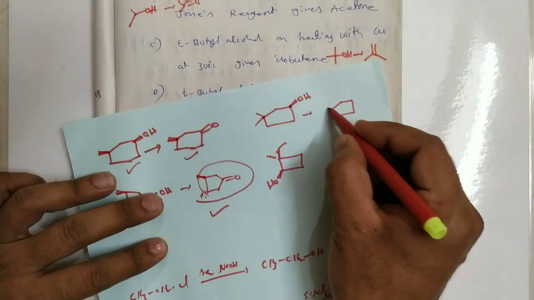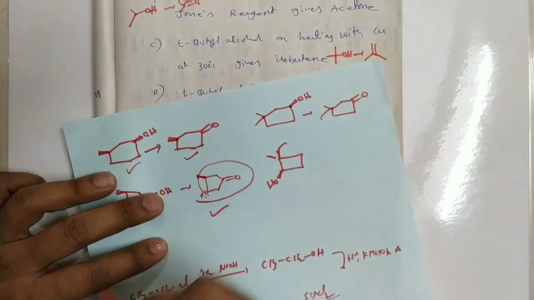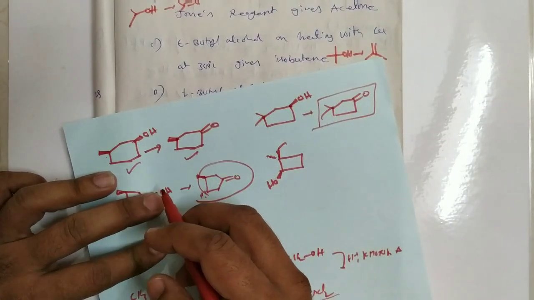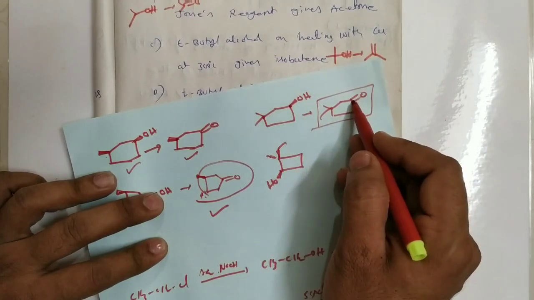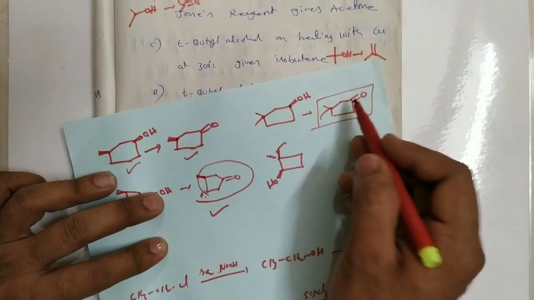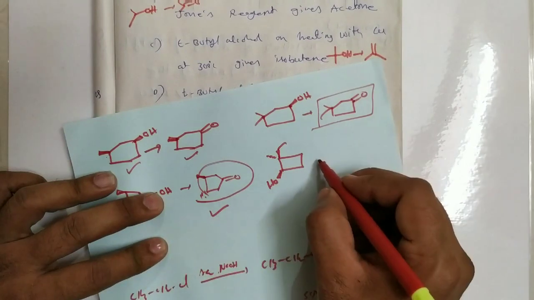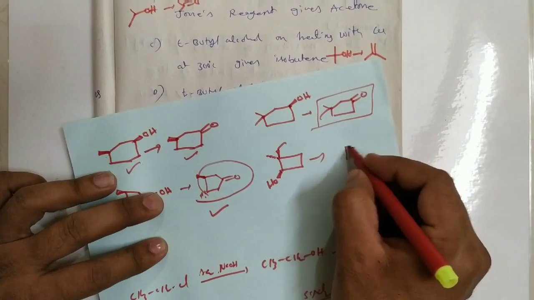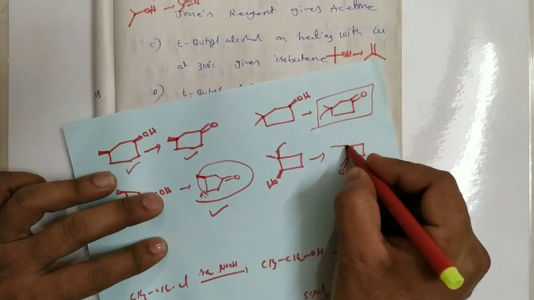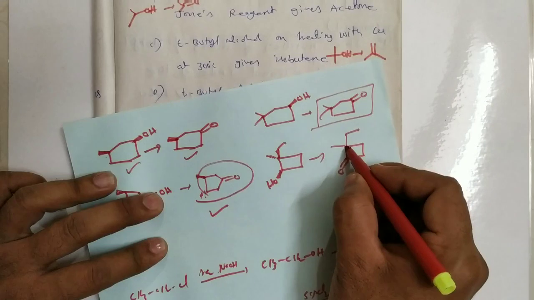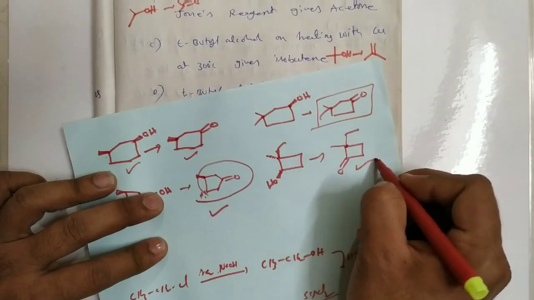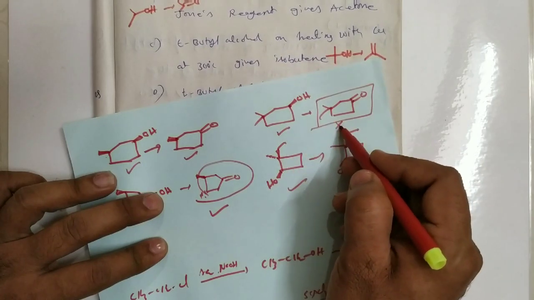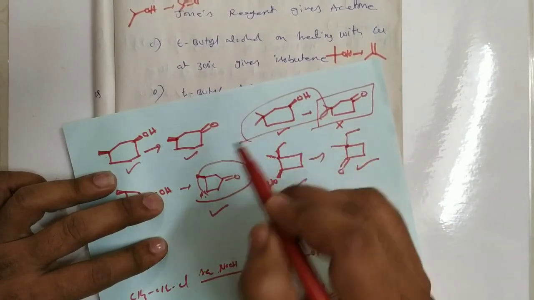This one on oxidation is converted to C double bond O. Now in this compound there is no chiral carbon actually, because the sp3 carbon is converted to sp2 carbon. The chiral carbon must be sp3. Okay, and next, this one. This is a chiral carbon, so optically active. Now after oxidation, this is 1 methyl group, this is 1 ethyl group, this is a chiral carbon. Still there is 1 chiral carbon, so it is optically active. But in this case the reactant is optically active and the product is optically inactive. So the option is this one. Okay,